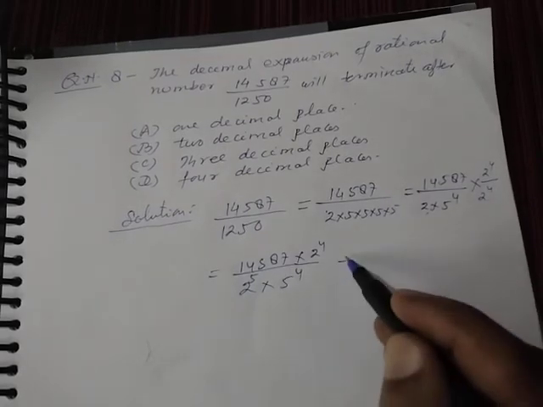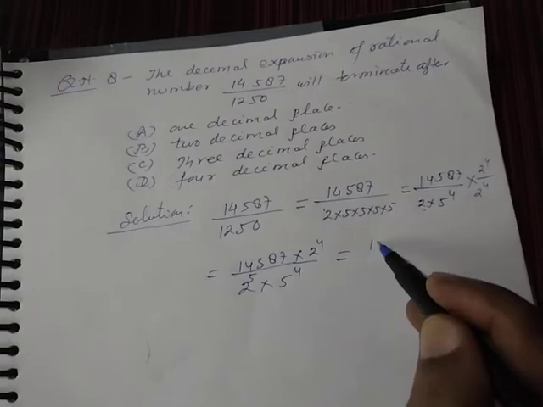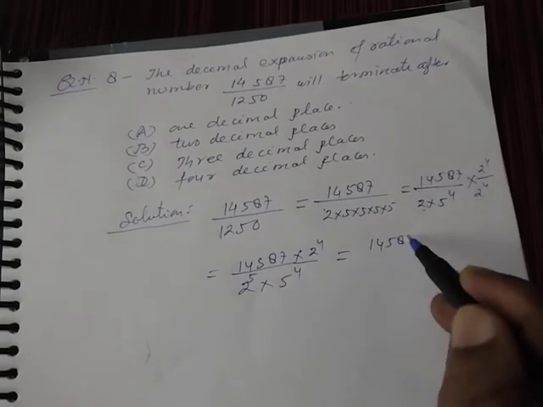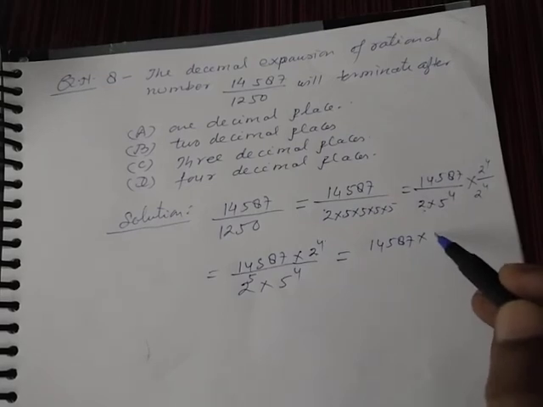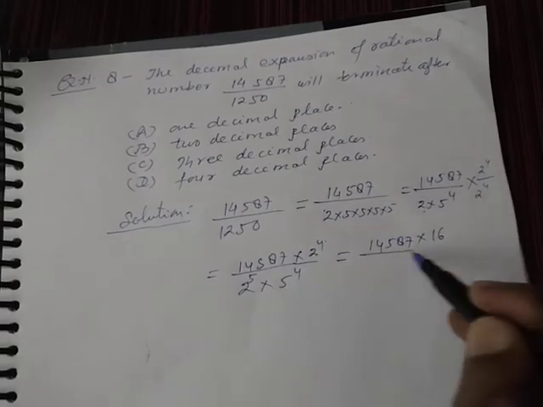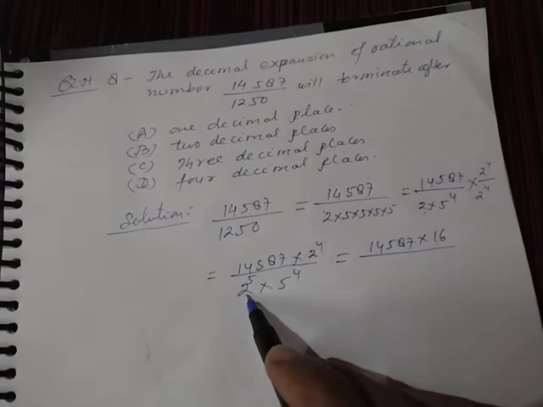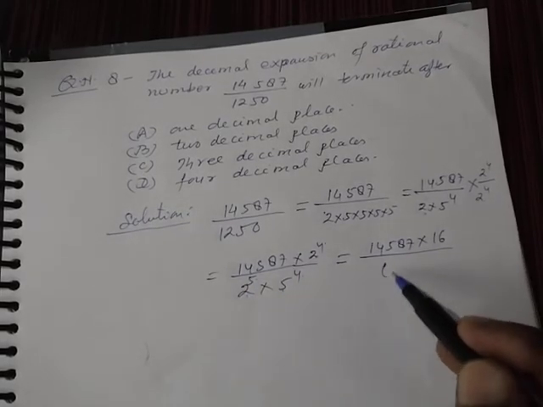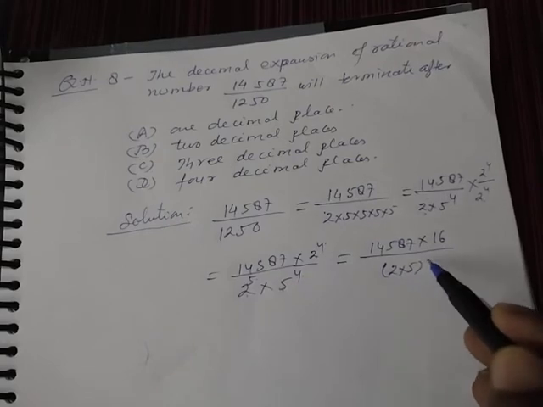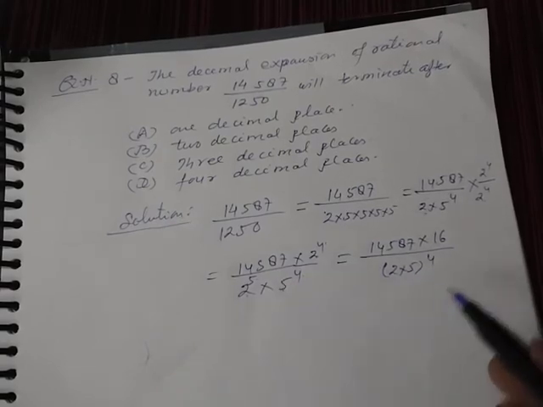4. Now you can write 14587 into 2 to the power 4 means 16, and 2 to the power 5 and 5 to the power 4 will be written as 2 into 5 to the power 4.